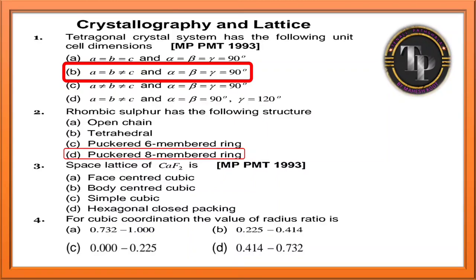Space lattice of CaF2, they are asking. So it is face centered cubic. CaF2, NaCl, KCl, these all are face centered cubic lattice. For cubic coordination, the value of radius ratio is, they are asking for cubic. It is option A only, 0.7322 to 1.000. That means 0.7322 to 1 is the radius ratio for cubic coordination. So how to find out radius ratio? Radius ratio is equal to radius of the cation divided by radius of the anion.